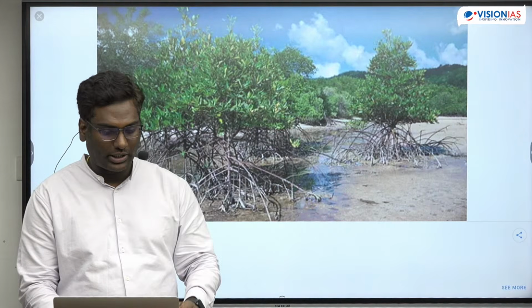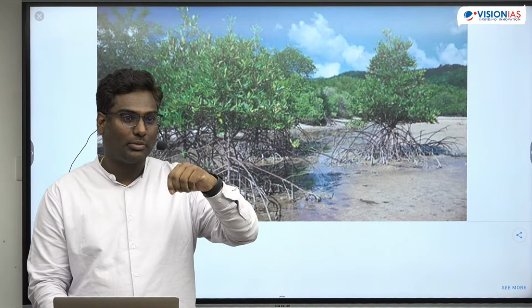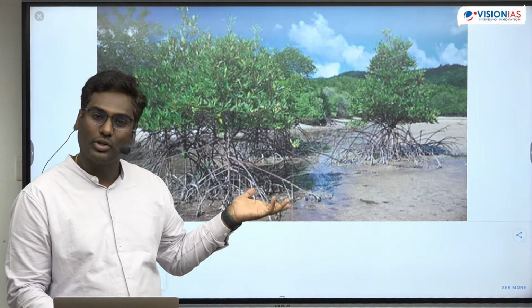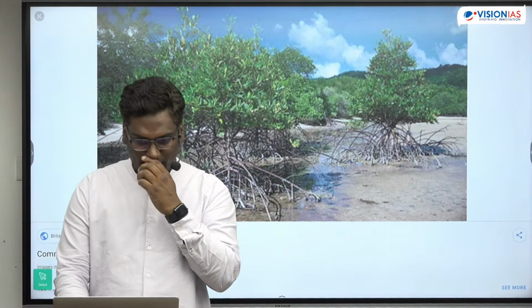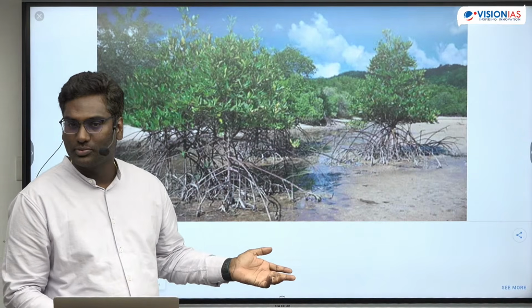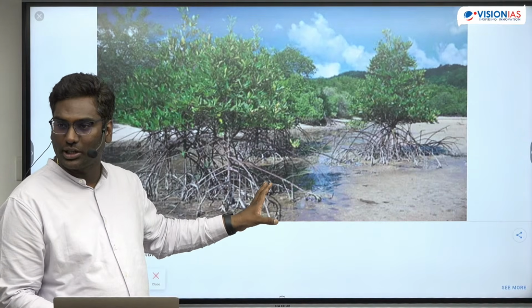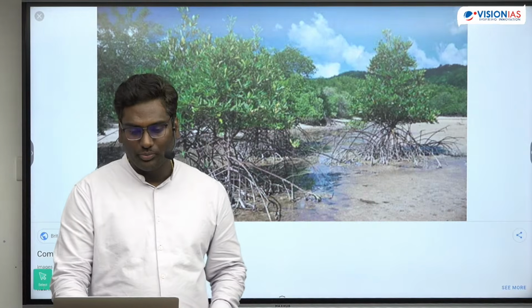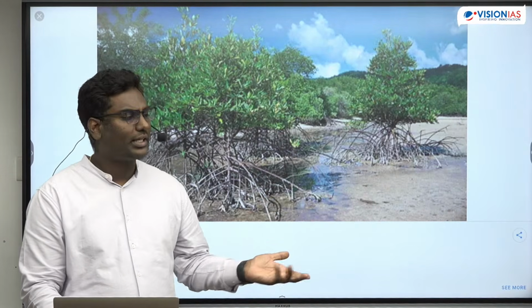Okay, so the stomata will be deep sunken because it should not lose the water. All of this is there, okay? So this is something that you can actually look at, and this is in the coastal areas. Got it? This is the mangrove vegetation actually. Okay, so now this is basic, this is basic.